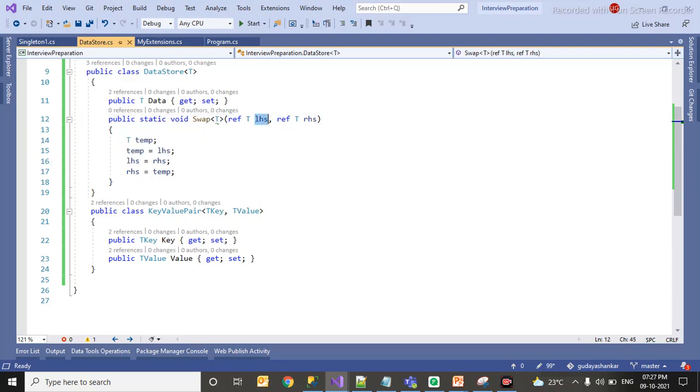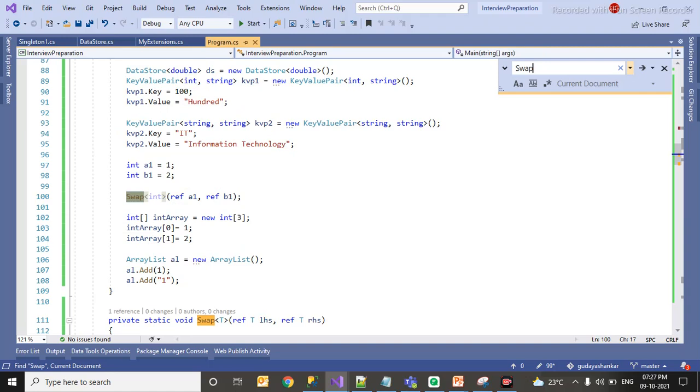What I am trying to do here with LHS and RHS is just reversing, you can call it swapping, two numbers, two strings, whatever the input comes for this, since it's generic, whatever the type. We'll see this in action, how I am going to do this.